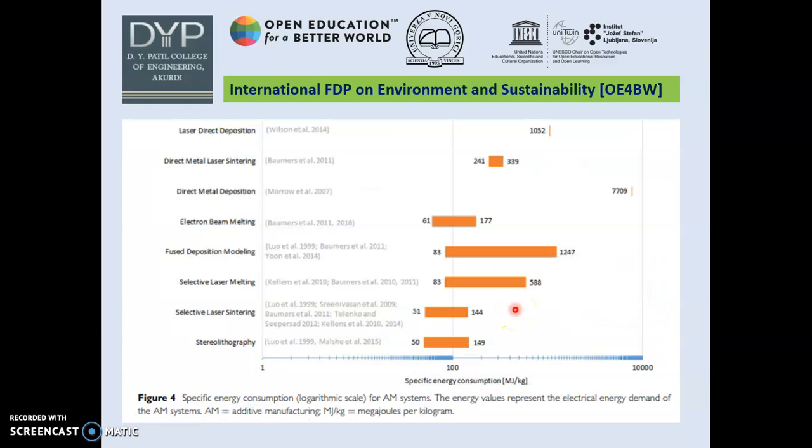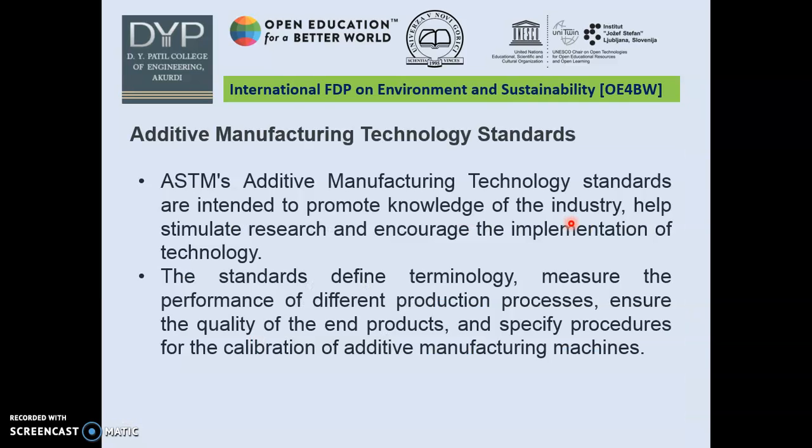Here is another comparison of the principles of additive manufacturing. If you consider stereolithography, it requires more specific energy, from 50 to 100. This research is mentioned in this article. Similarly, fused deposition modeling, one of the leading AM processes, requires specific energy of 1 to 7. Direct metal deposition is the highest one.